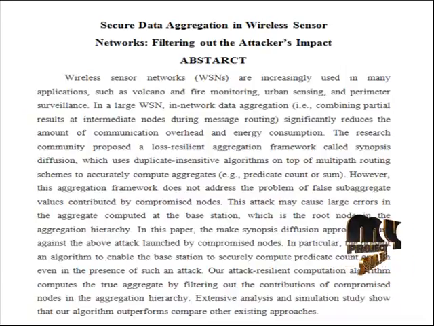Our attack-resilient computation algorithm computes the true aggregate by filtering out the contribution of compromised nodes in the aggregation hierarchy. Extensive analysis and simulation studies show that our algorithm outperforms existing approaches.